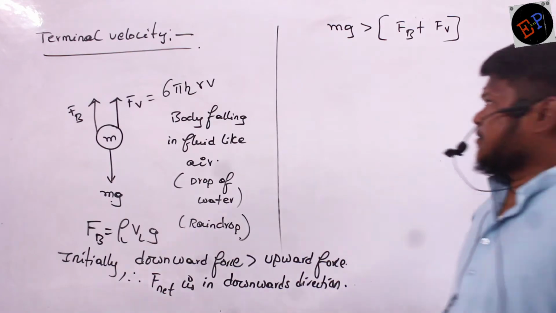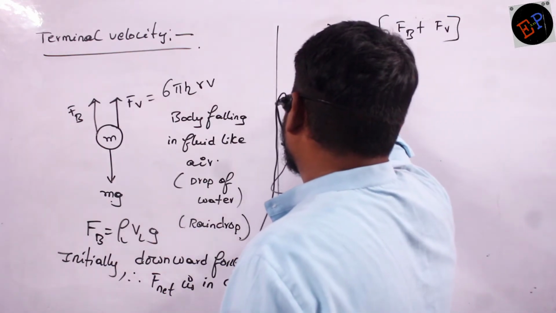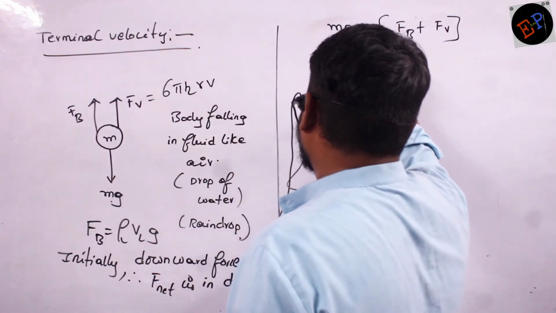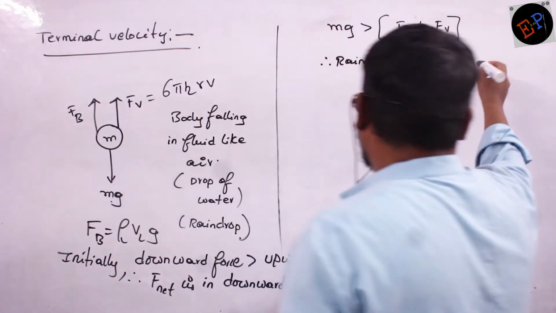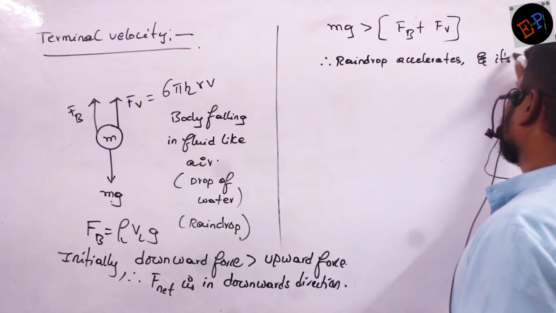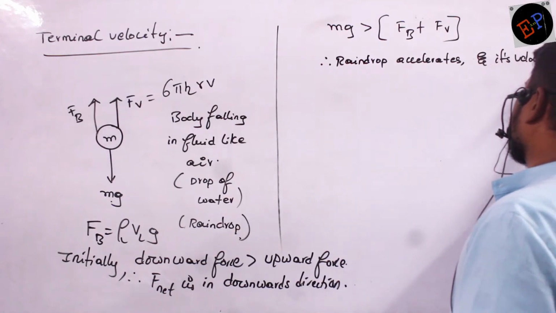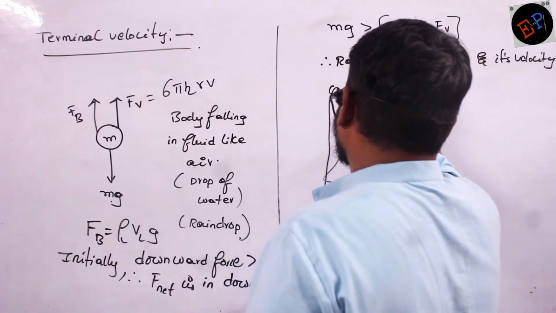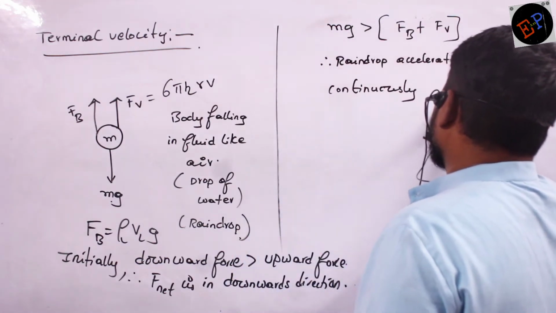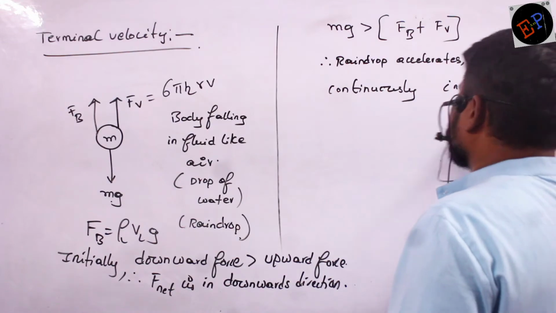So therefore, the raindrop accelerates and its velocity continuously increases. What happens to its velocity? Velocity continuously increases. This is what happens, no?